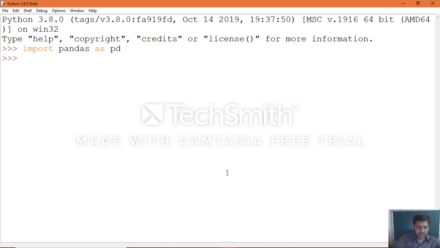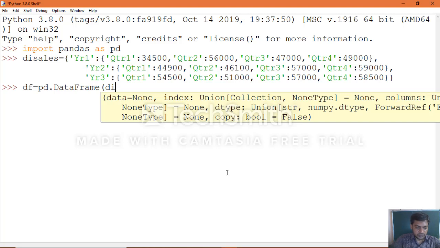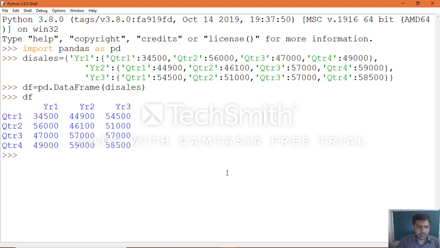Yes, create the data frame, sorry, dictionary object, yes, then create the data frame object, pass the argument of dictionary object, execute the data frame object, yes.